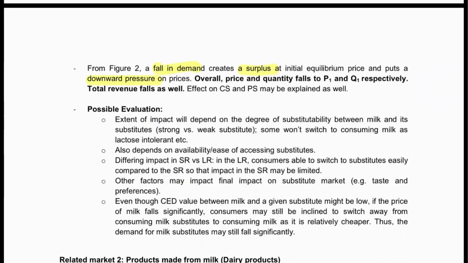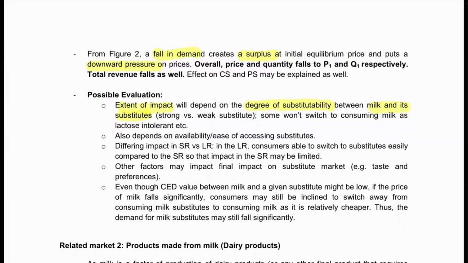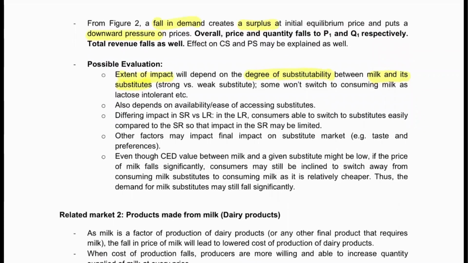Of course, you can try to do a quick evaluation here. The extent of impact will depend on the degree of substitutability between milk and the substitutes. So basically, it depends on the closeness of the relationship between milk and the substitutes. There's an example here. Some people won't switch to consuming milk if they are lactose intolerant, for example. If they usually consume soy milk, they might not necessarily switch to cow milk, even though the prices have dropped. In that case, they may not be a very strong substitute. So that is a determining factor on the extent of the impact of total revenue falling.